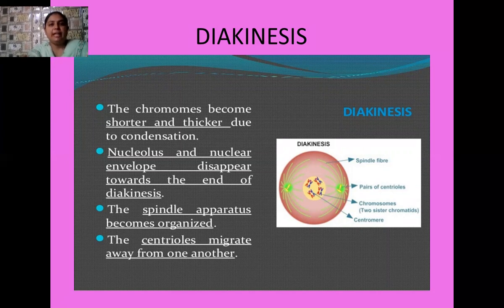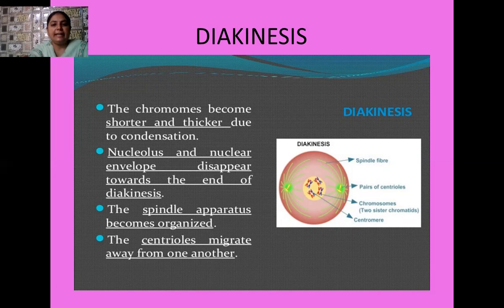But now when they enter into the diakinesis stage, these chromosomes totally separate from each other, even at the recombination nodules also. So this stage is characterized by the terminalization of the chiasmata. In this way, the chromosomes later become shorter and thicker due to condensation, and the nucleolus and nuclear envelope also disappear towards the end of the diakinesis stage.